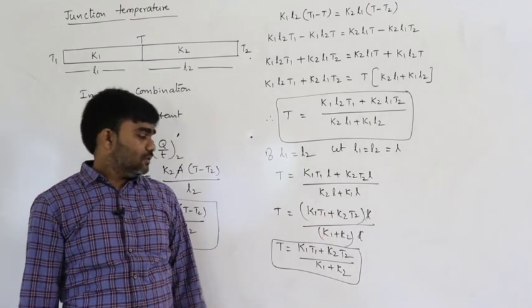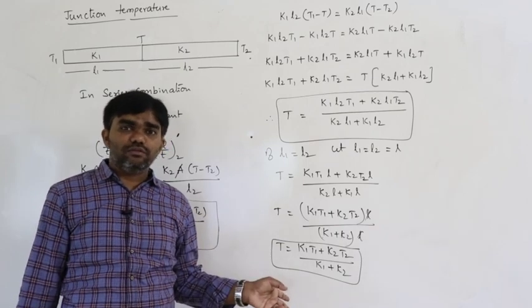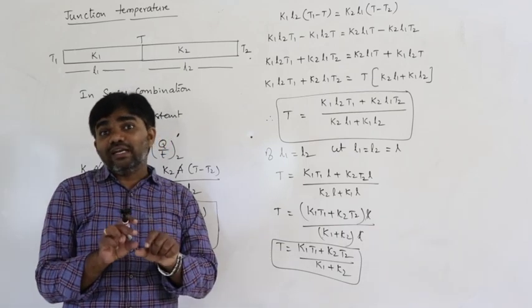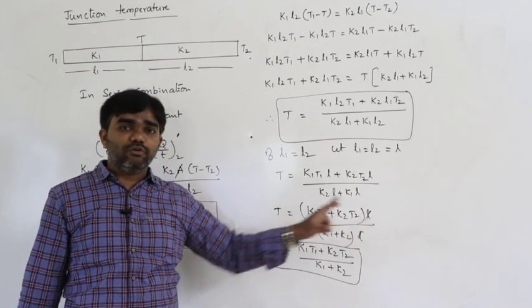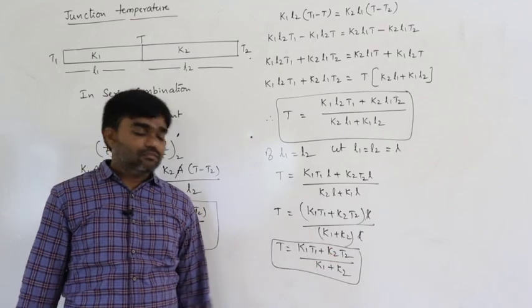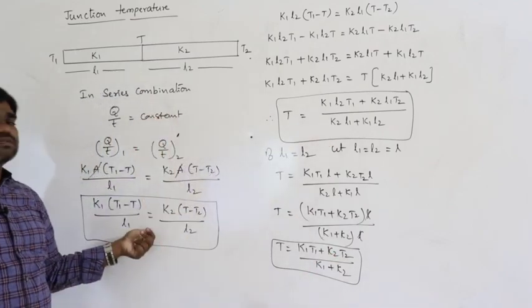So okay, if the two rods have the same length, then what is the junction temperature? Two rods of equal length are connected in series. What is the junction temperature? Simple, it is K1 T1 plus K2 T2 by K1 plus K2. This is simple, but it is somewhat confusing, and the very easy concept is this one.